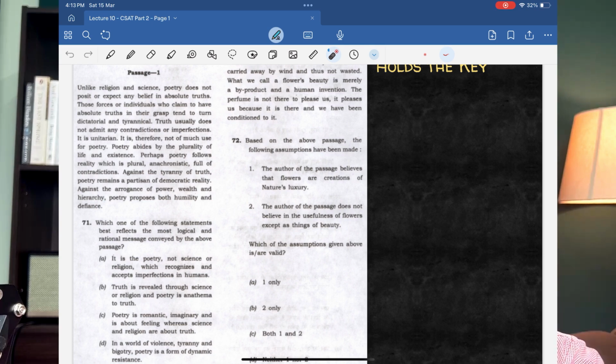Right? Now look at the question. Based on the above passage, the following assumptions have been made. There are two statements given. Right? I'll come to the second statement first. The author of the passage does not believe in the usefulness of flowers except as things of beauty. Right? So it means that the author says flowers are useless except as things of beauty, but that is not what the second part of the passage says. The second part says you human beings have started feeling it is beautiful, but nature did not really create it beautiful for the purpose of a human being. So it's exactly the opposite. Right? The second statement is wrong.